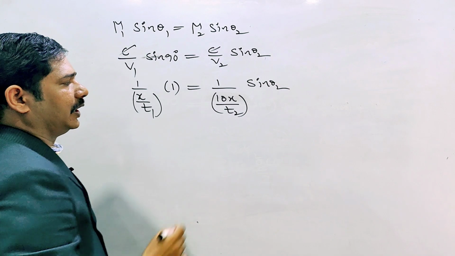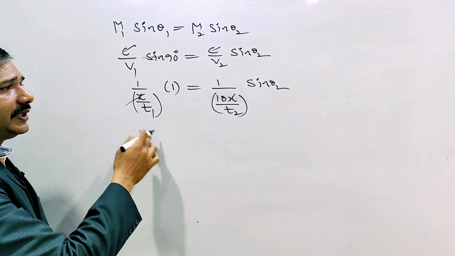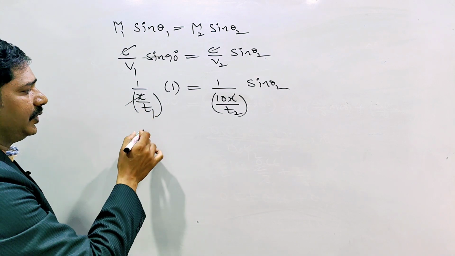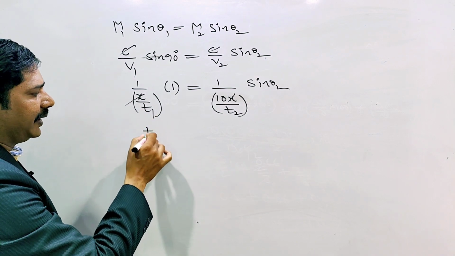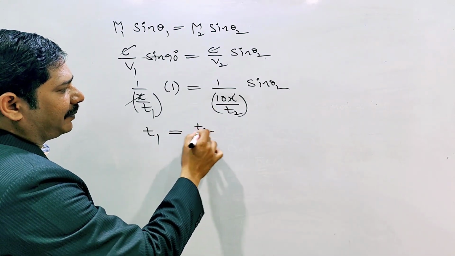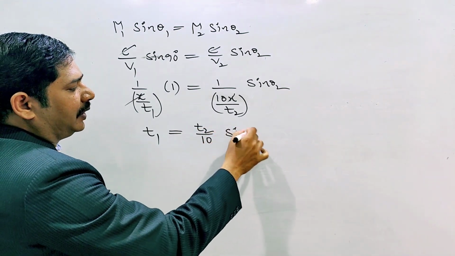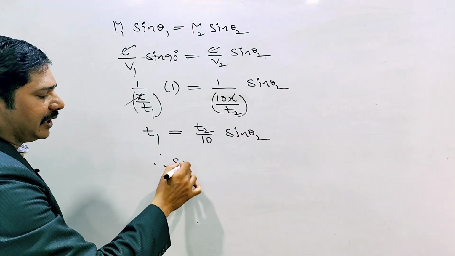Here x cancels on both sides. This t1 is in the denominator; if I send it to the numerator, it becomes t1 equal to t2 by 10 into sin theta 2. Therefore sin theta 2 equals what?